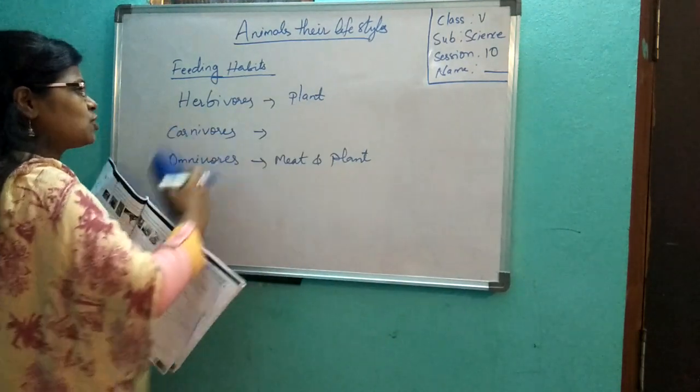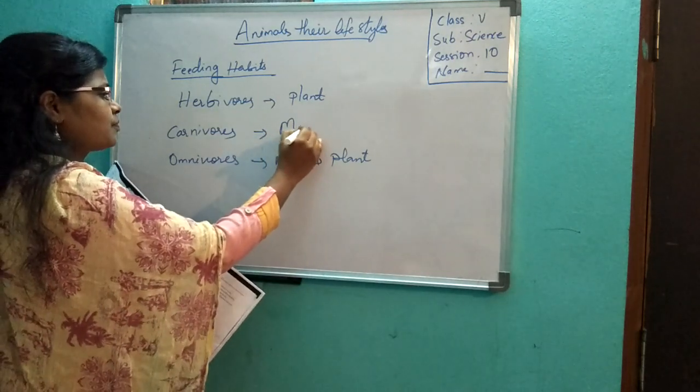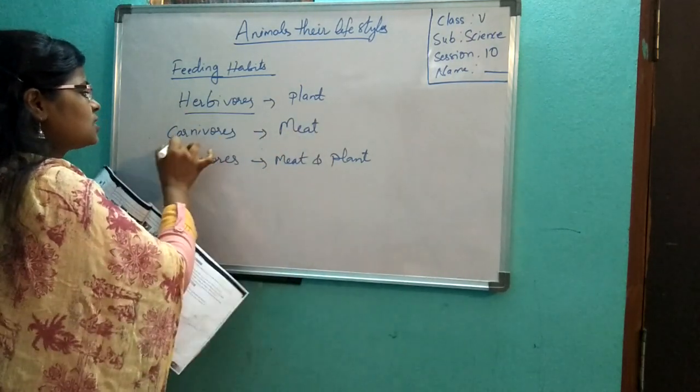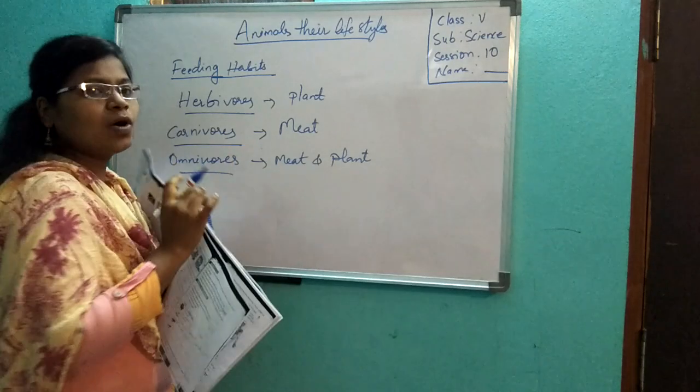There are three types of animals. One is herbivores, carnivores, and omnivores.